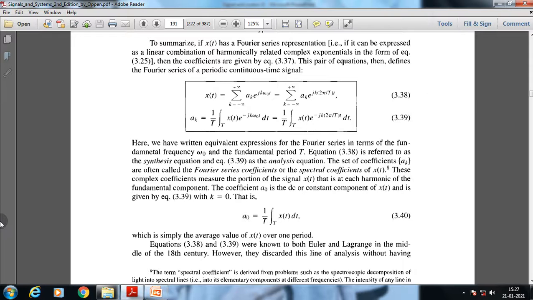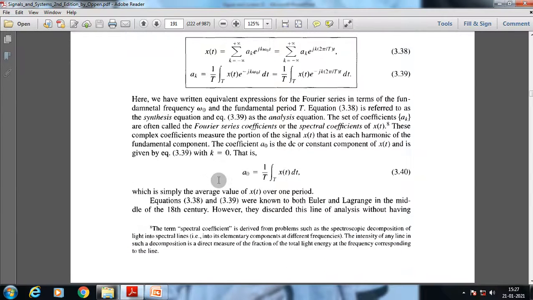we can realize the basic nature of the specific periodic signal. Using the constant coefficient, we can understand how much DC value a specific harmonic component has acquired, and using that, different kinds of error minimization can be performed. So using both these equations, we can get a proper, true picture of a specific periodic signal, which can be written in the form of a linear combination of complex exponentials.